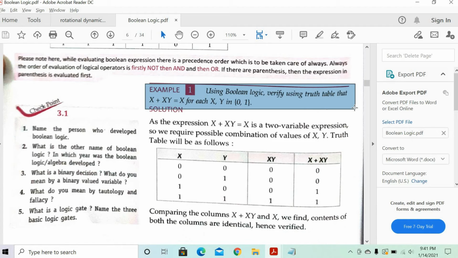So here only 4 combinations will be there for x and y. This you have already done. I'm just making the table, sir. No problem.